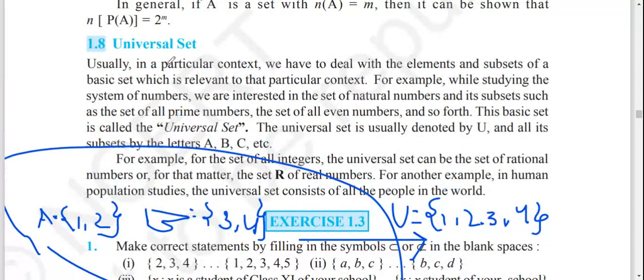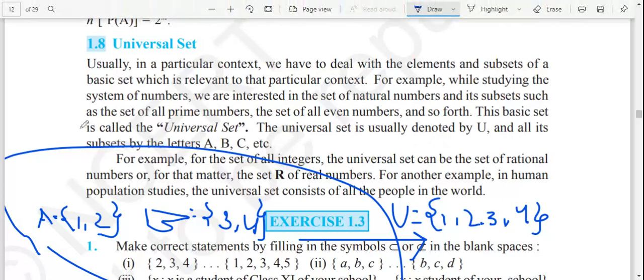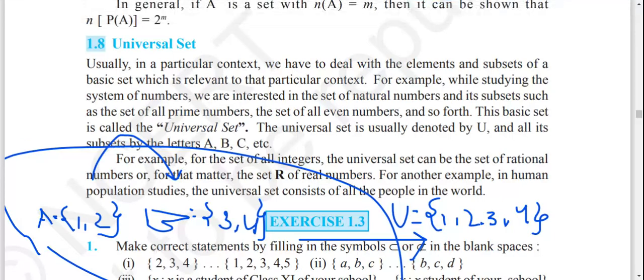So here you can see that in a particular context we have to deal with the elements and subsets of a basic set which is relevant to that particular context. For example, while studying the system of numbers, we are interested in the set of natural numbers and its subsets such as the set of all prime numbers. Whenever we are given a subset, 1 to 3, of a particular type of set, we are eager to know about the main set from where it is taken.